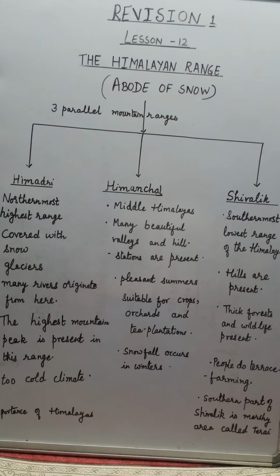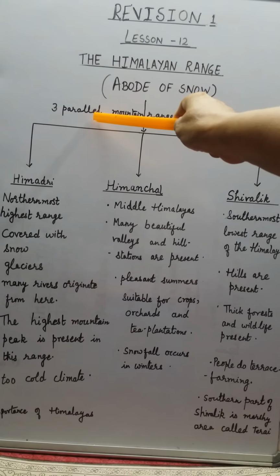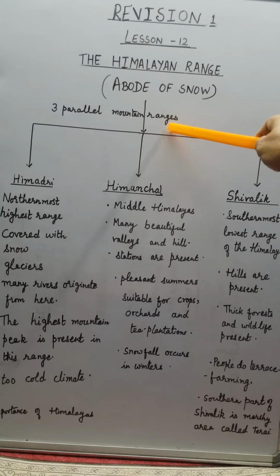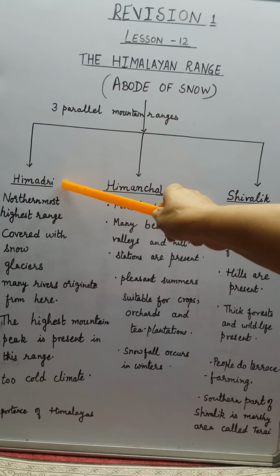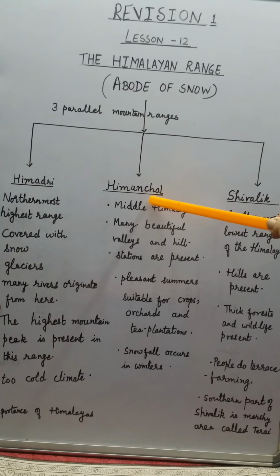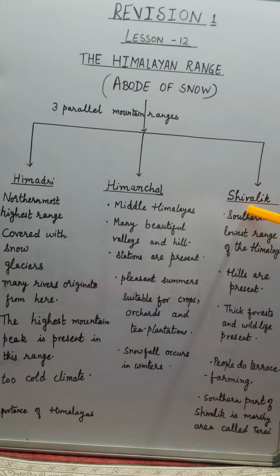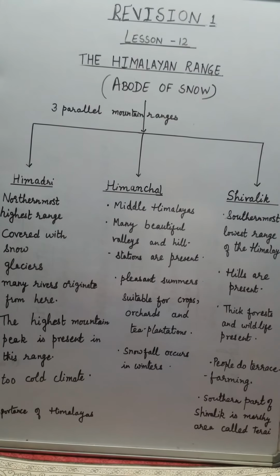The Himalayas can be divided into three mountain ranges. The first one is Himadri, second is Himachal, and third is Shivalik. According to the height of mountains, this division is done.